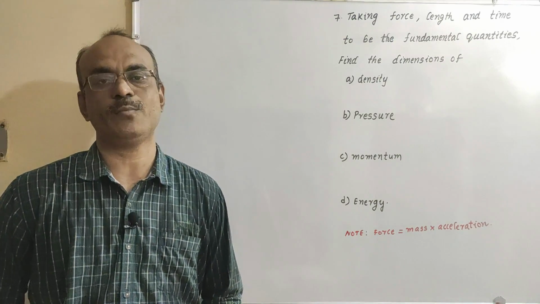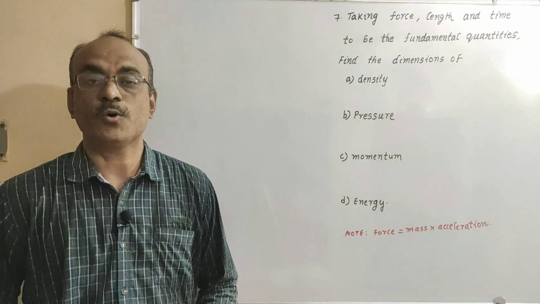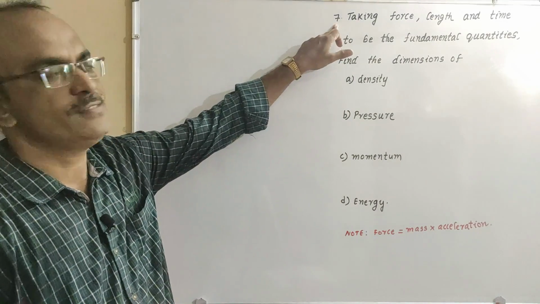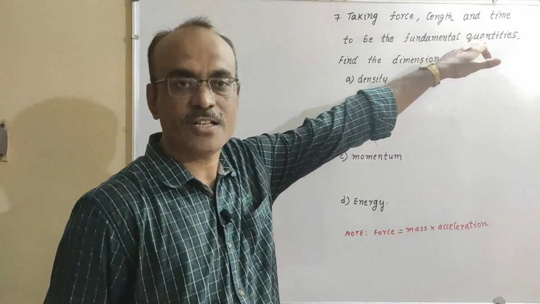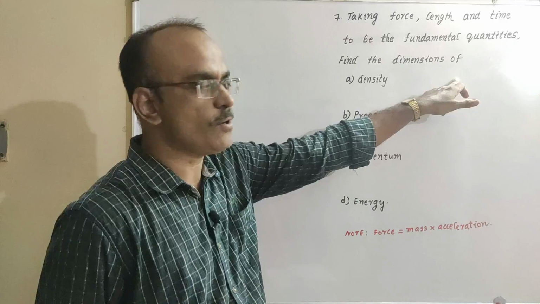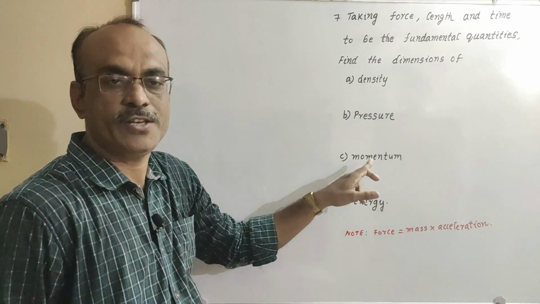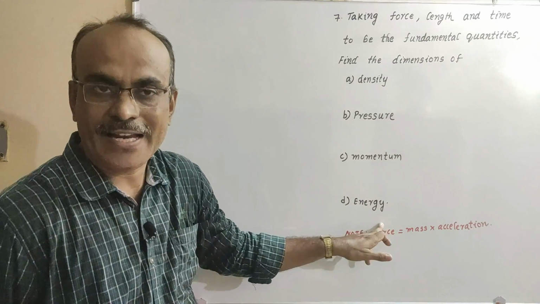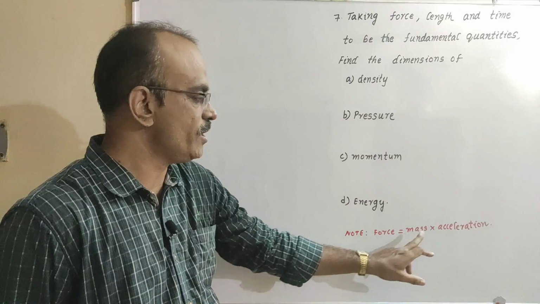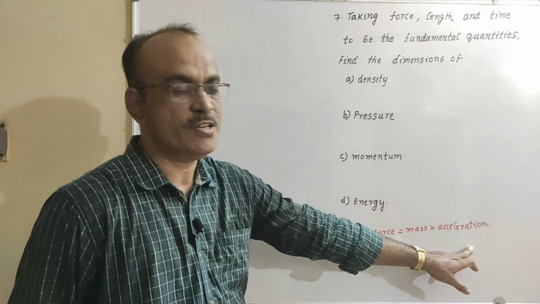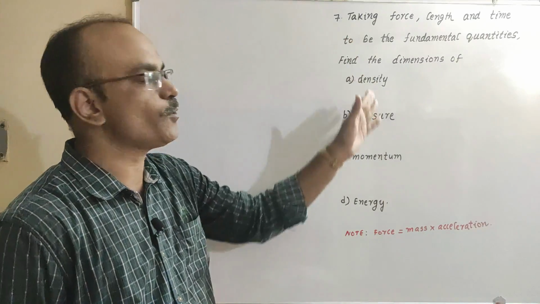I am going to discuss the HC Verma solutions, chapter number 1, Introduction to Physics, question number 7. Taking force, length and time to be the fundamental quantities, find the dimensions of A. Density, B. Pressure, C. Momentum and D. Energy. Here one note point we have to remember, that is force is equal to mass into acceleration. Whatever I wrote, this one plays a vital role in doing these problems.